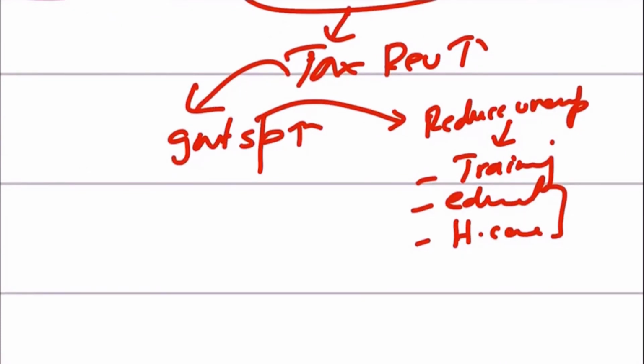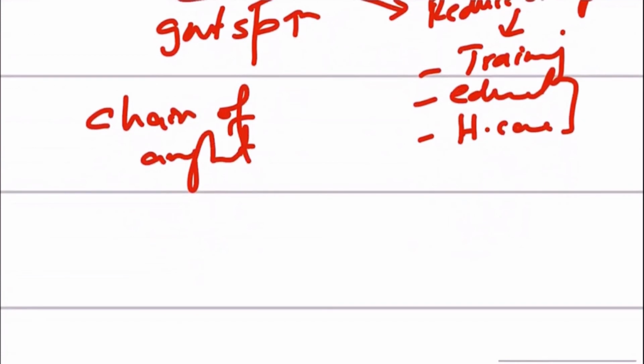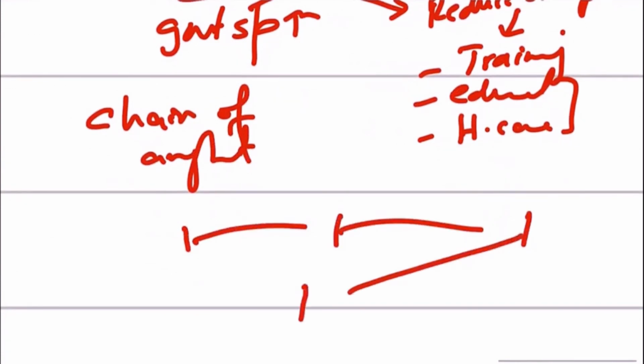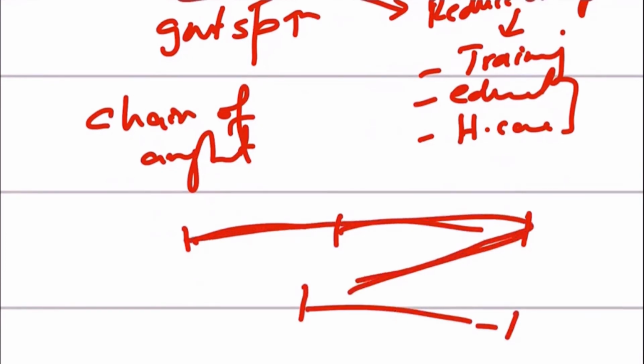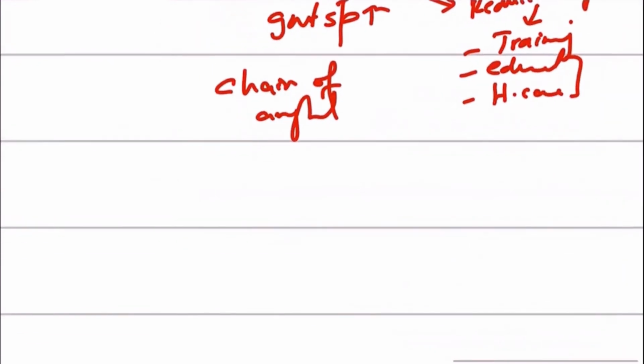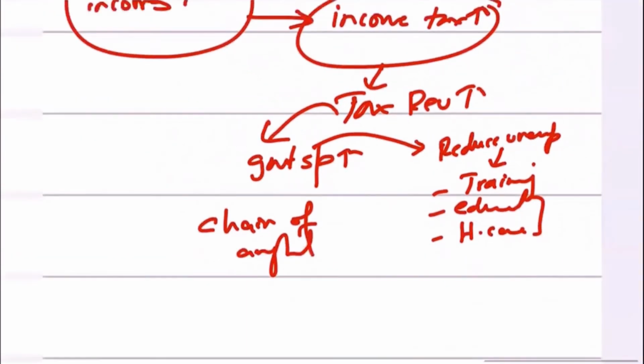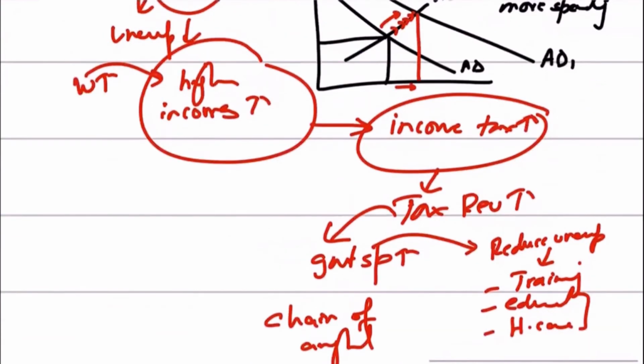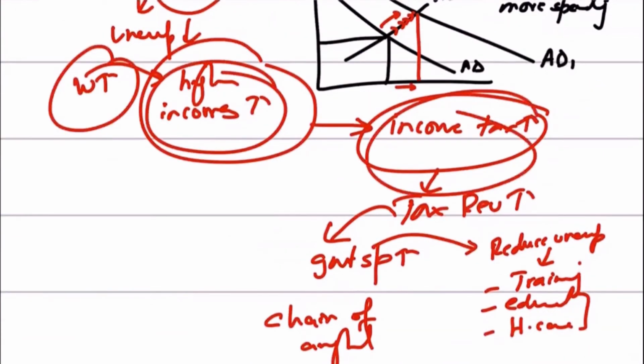So, you need to create a proper chain of analysis. Chain of analysis means, okay, fine, there is this point. How is this point connected with this point? How is this connected with this? How is this connected with this? So you need to make proper connections. It should be a smooth movement like this. So you form a Z. What I'm trying to say is that if your wages are rising, if your incomes are rising, your income tax will rise. Income tax means more tax revenue. More tax revenue means more government spending.